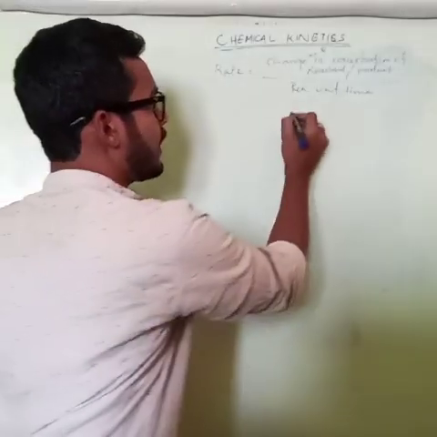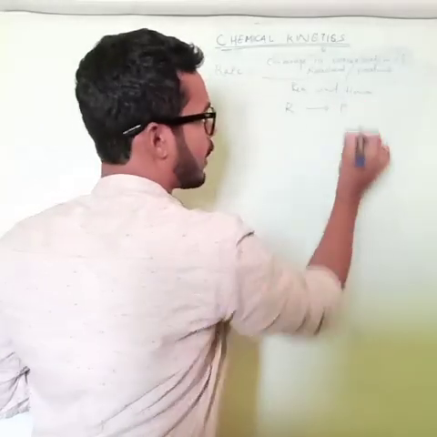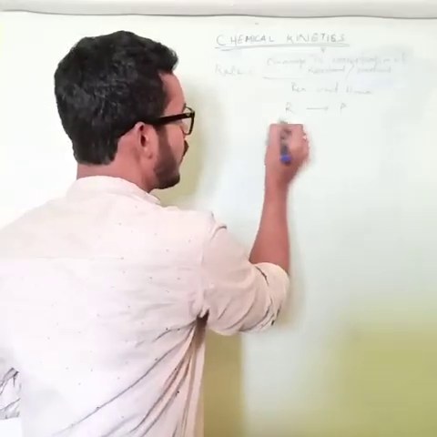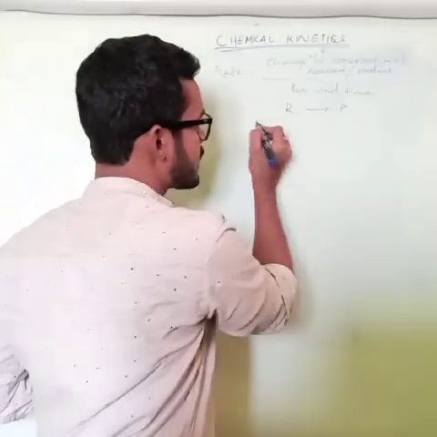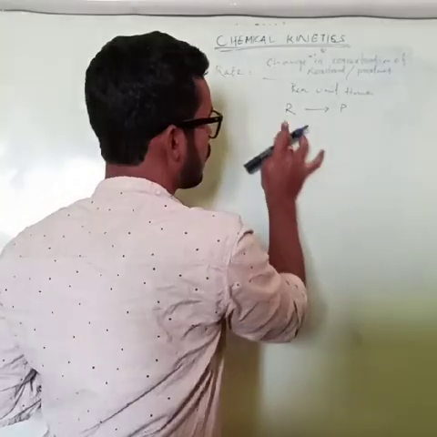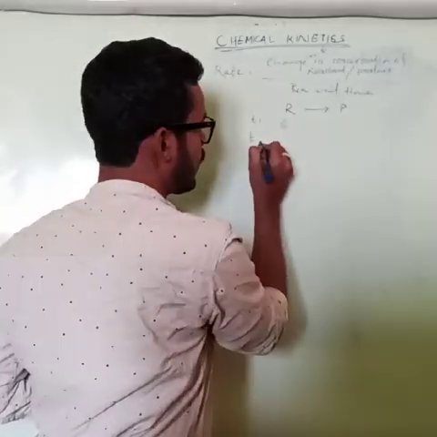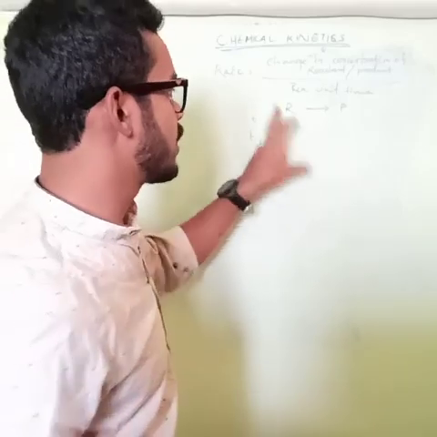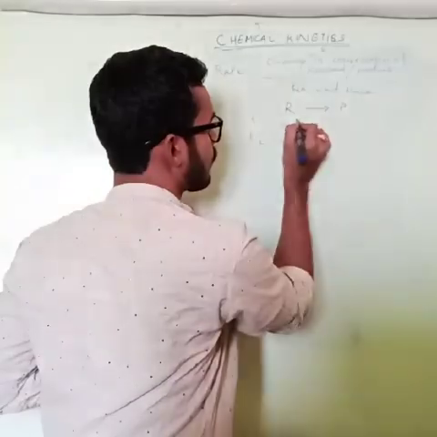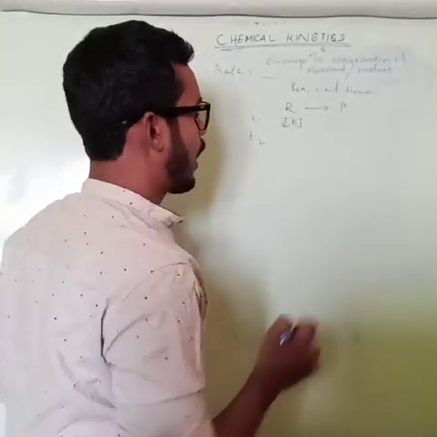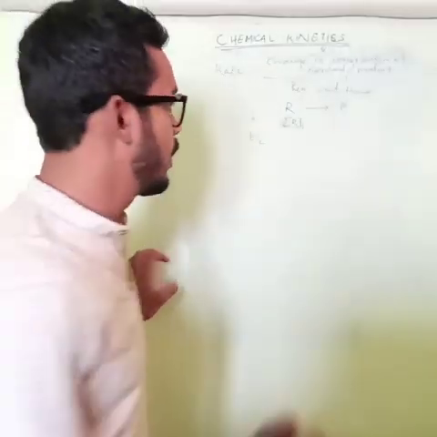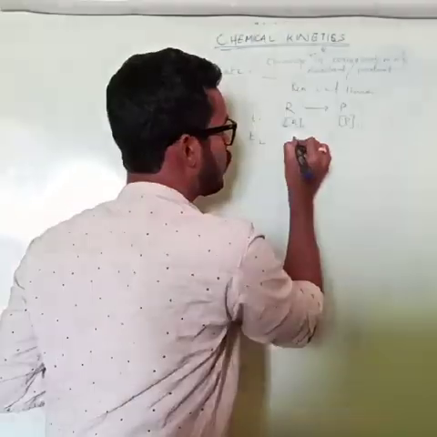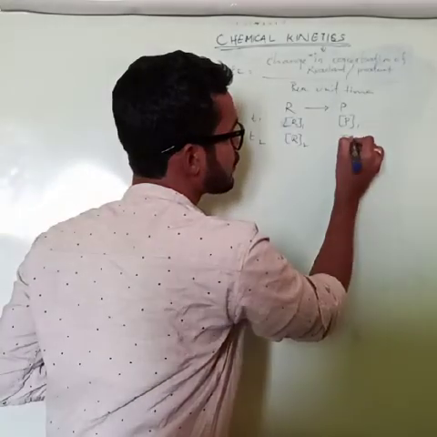Okay, suppose a reaction where reactant R gives product P. Let's say we consider two times, T1 and T2. At T1, suppose the concentration of R is R1 and the product concentration is P1. Suppose at T2 the R concentration is R2 and the product concentration is P2.